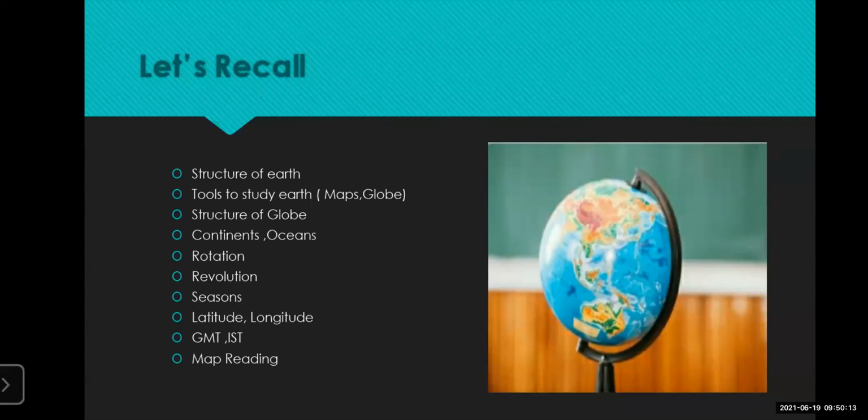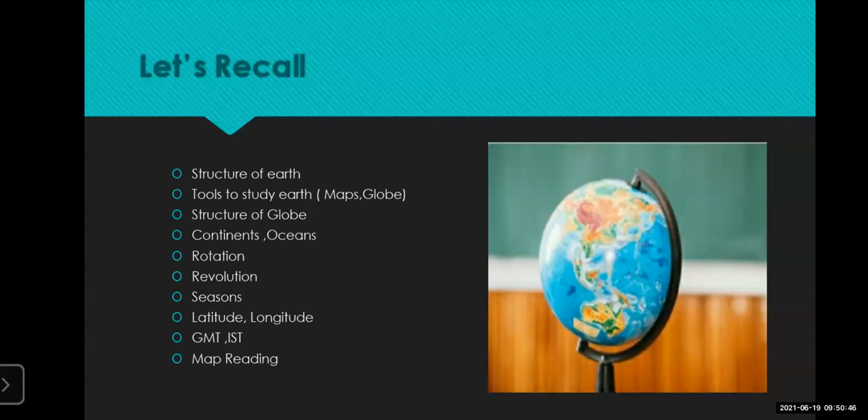So one middle longitude was taken into consideration, which passes through Mirzapur, UP, and is considered the Indian Standard Time. We have also learned about GMT, that is Greenwich Mean Time, which is also called the prime meridian, which passes through 0° longitude.